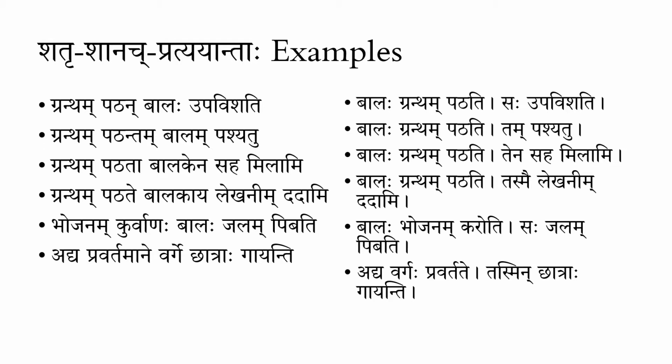Now if we break down each of these sentences, on the right-hand side you see the first example, Grantham Pathan Balaha Upavishati. So what is happening here? Actually there are two actions happening. One is indicated by Upavishati. So Balaha Upavishati is one action happening. The other action happening is Balaha Pathati, because there is Pathan Balaha. What kind of boy is there? The boy is reading. That is indicated by Pathan Balaha.